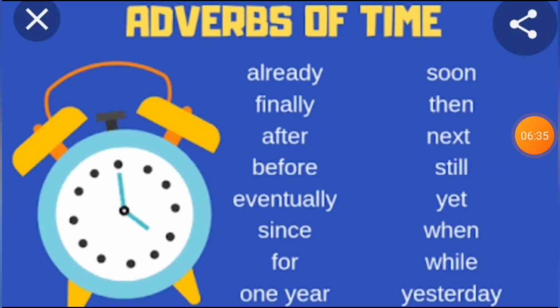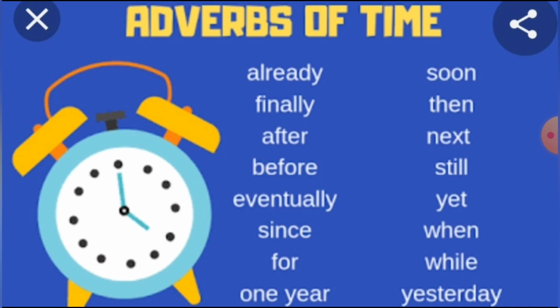Now, students, again we will see what are the words used for adverbs of time. Already, finally, after, before, eventually, since, for 1 year, soon, then, next, still, yet, when, while, yesterday. We saw now all these words using sentences, isn't it, students? Now, students, with these words, shall we make sentences of our own?